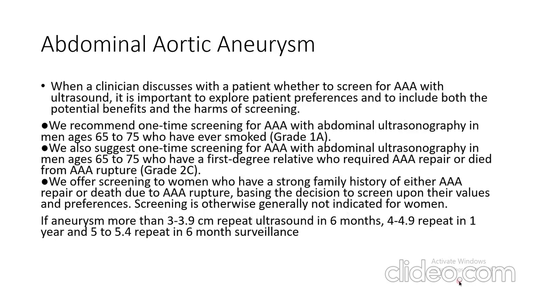Now let's talk about screening of abdominal aortic aneurysm. The Grade 1A guideline is any male from 65 to 75 who has ever smoked: we do a one-time abdominal ultrasonography. The second, Grade 2C guideline is any male from 65 to 75, whether or not he has ever smoked, but has a strong family history of abdominal aortic aneurysm, in the form of rupture causing death, or a repair of abdominal aortic aneurysm done in any first degree relative. Then we do a one-time screening with abdominal ultrasonography.